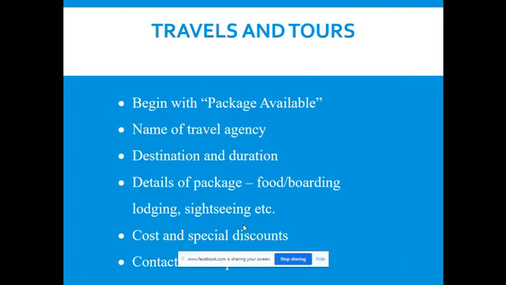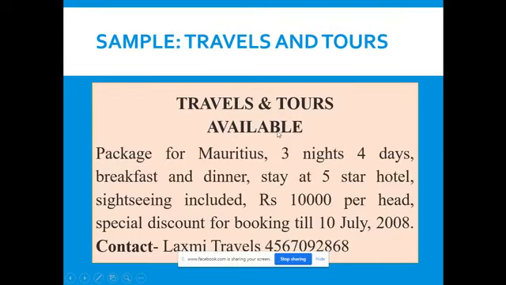One more comes: travels and tours with package available. Give the name of the travel agency, destination, duration, details of package, then cost and the contact address. So here is an example: travel and tours available, package of Mauritius, 3 nights, 4 days, breakfast, dinner, all things. Then for how much? 10,000 per head. Special discount for booking till 10 July. So contact and the phone.